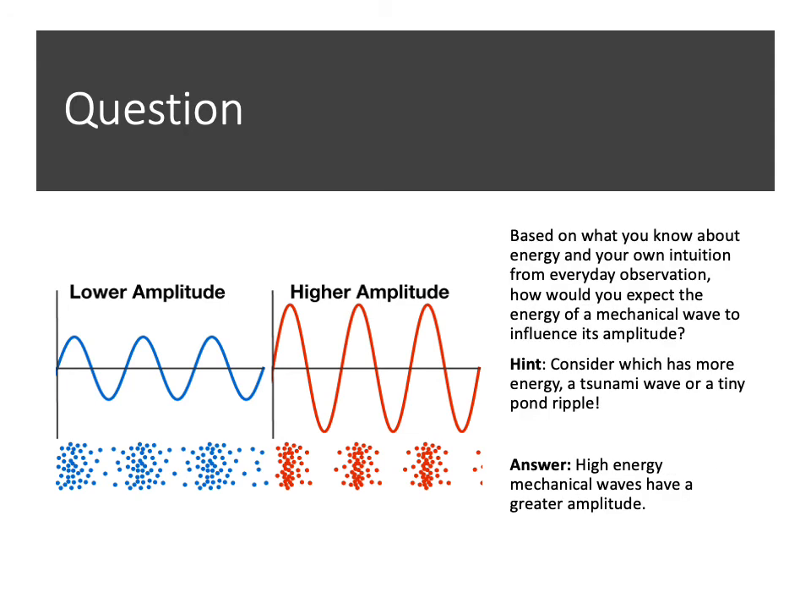Based on what you know about energy and your own intuition from everyday observations, how would you expect the energy of a mechanical wave to influence its amplitude? Hint: which has more energy, a tsunami wave or a tiny ripple in a pond? Answer: high energy mechanical waves have a greater amplitude. So generally speaking, when we have more energy, we will have a higher amplitude, just like a tsunami, which is a very powerful wave with lots of energy, versus a ripple in a pond.